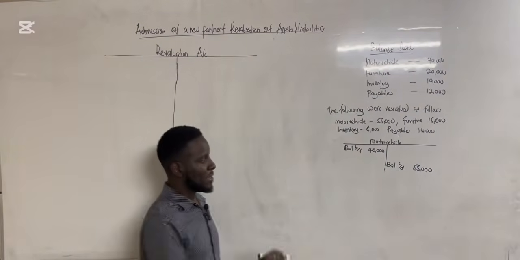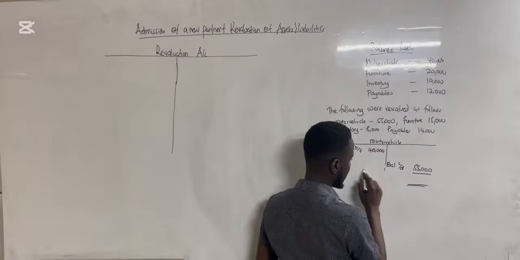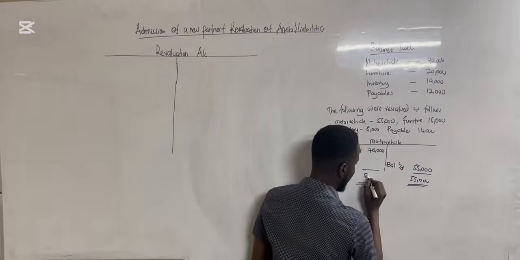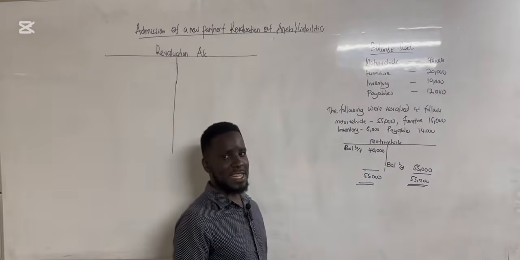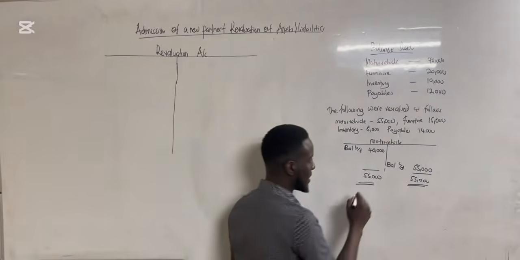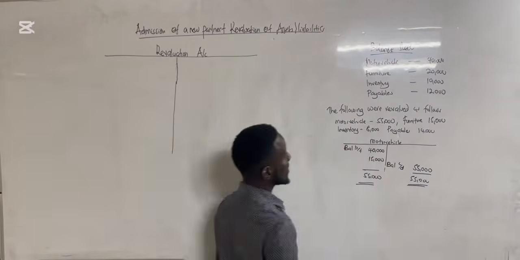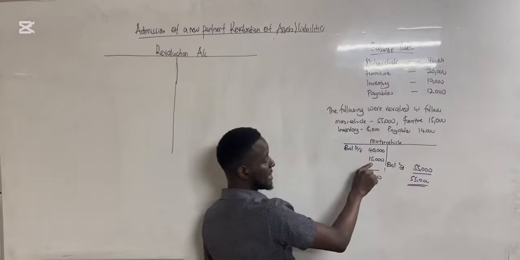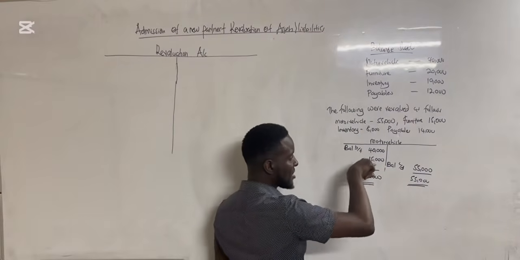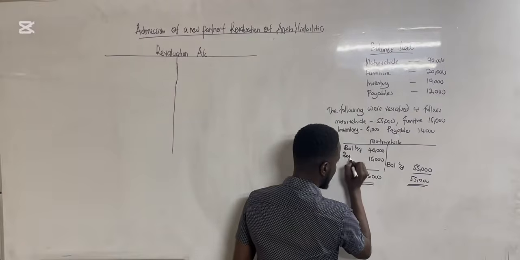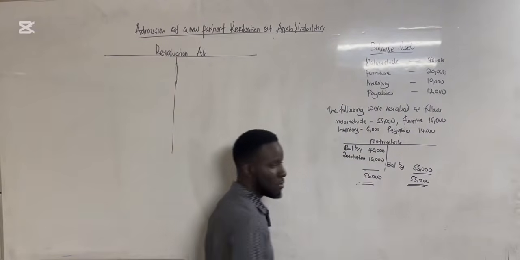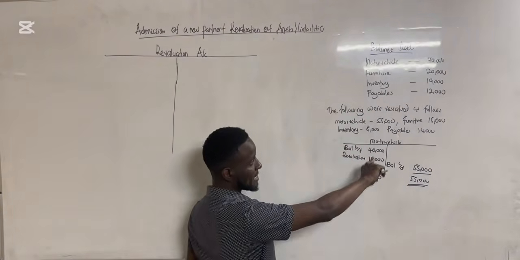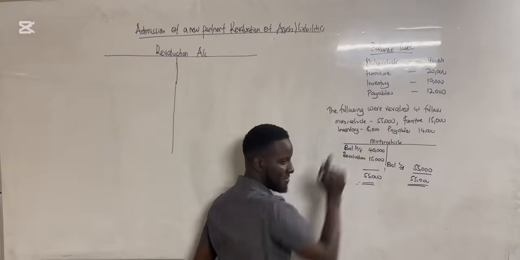See that? Then once you balance off this account, you realize that the credit side is heavier than the debit side. So you put 55,000 and then 55,000, meaning that the increase of this asset account is 15,000. Because if it was 40,000 and it's now 55,000, there's an increase of 15,000. I'm going to call this 15,000 revaluation, because it has come as a result of revaluation. Our asset was 40,000, and when you revalued it, it increased by 15,000. That's why the balance carried down is 55,000.